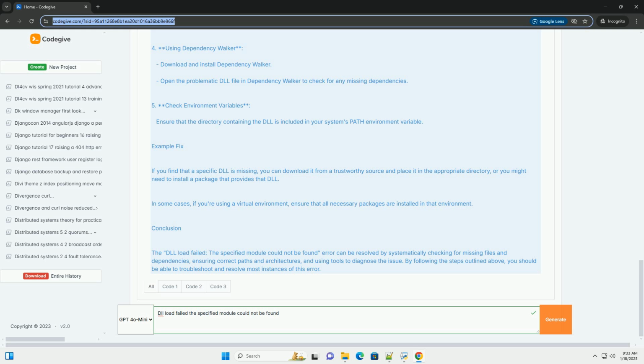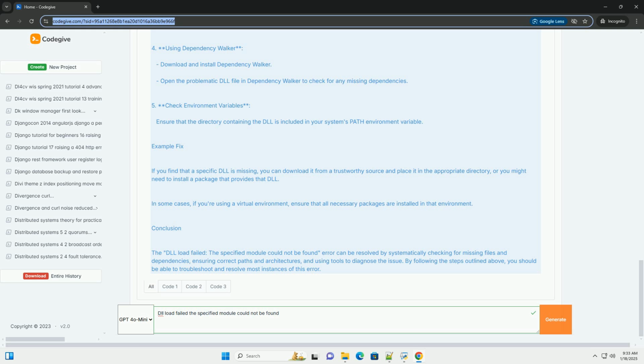For example, if you are using a 64-bit version of Python, you should use a 64-bit DLL. 4. Install missing dependencies. Use tools like Dependency Walker, for Windows, to check for any missing dependencies that the DLL might require. 5. Repair or reinstall. If the DLL is corrupted, try repairing or reinstalling the software that provides the DLL.